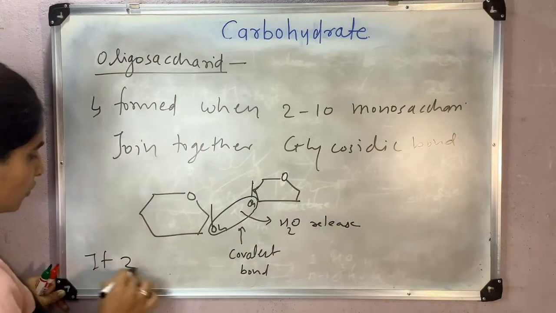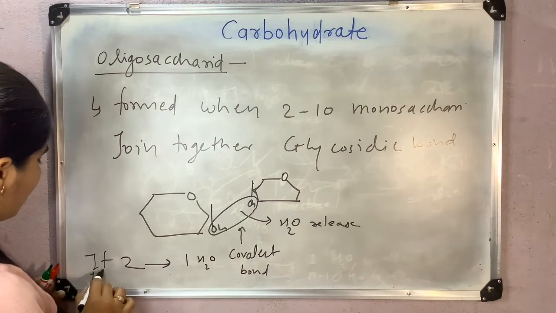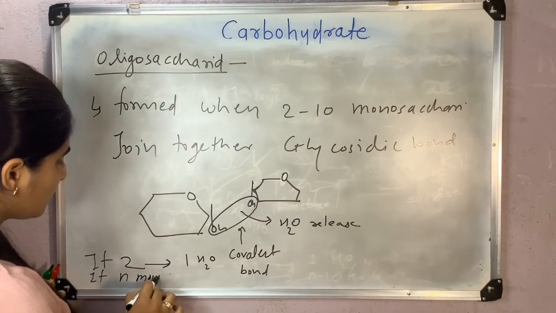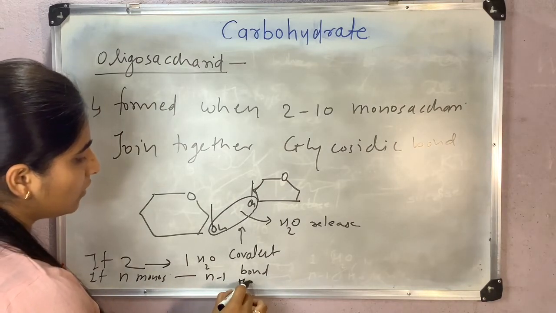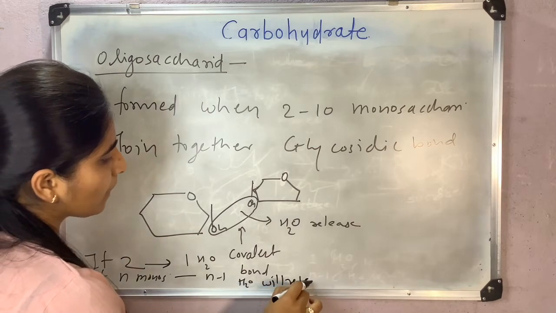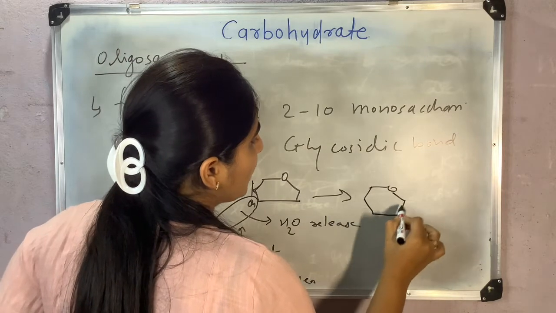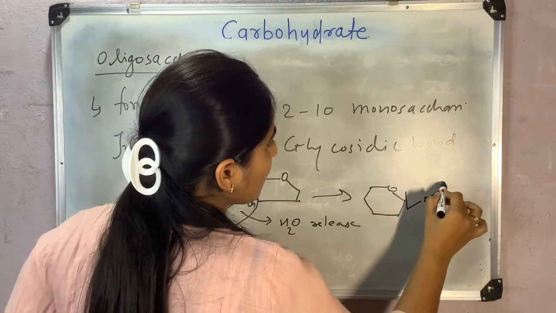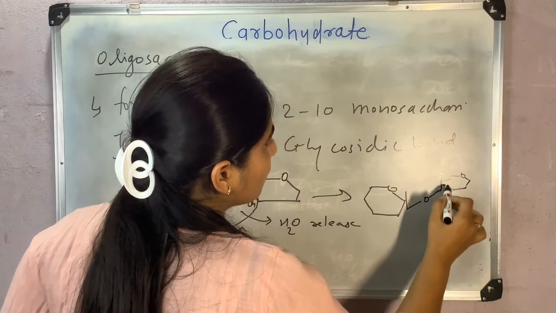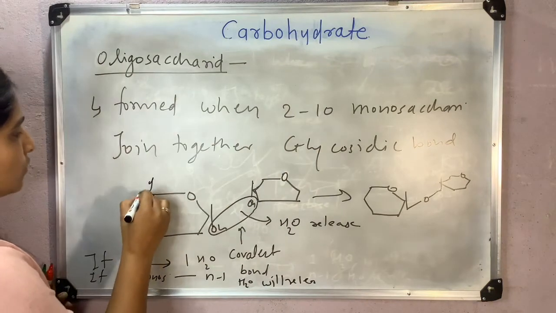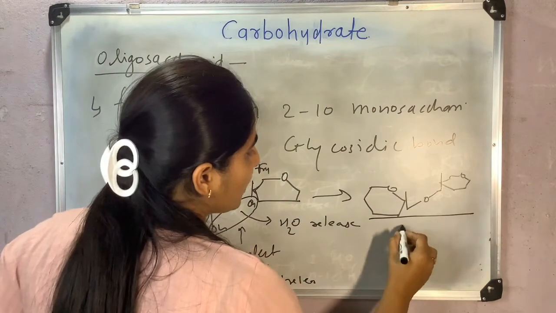If two monosaccharides join, one water molecule is removed, and if n monosaccharides link together, then n minus 1 water molecules will be released. The final product will be sucrose, which is made up of two monosaccharide units, glucose and fructose. This is glucose and this is fructose. Then the final product will be sucrose.